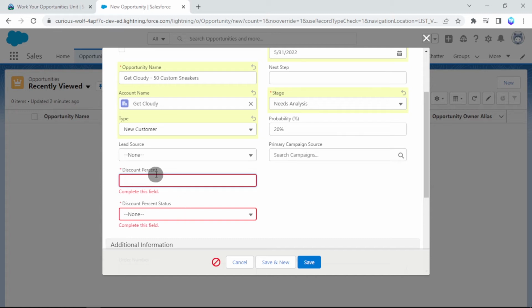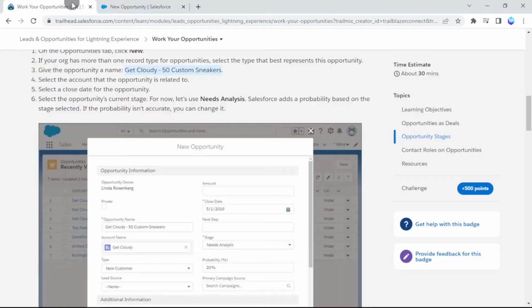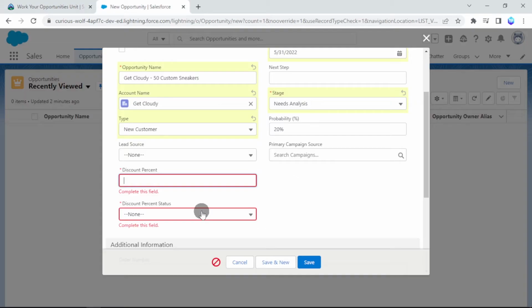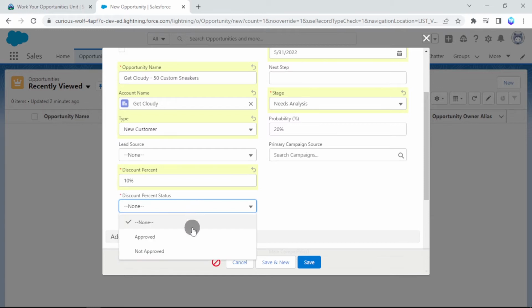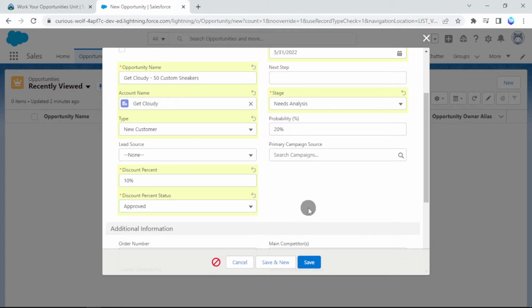We also have to fill in the discount percent. It is not given here, so let's add a discount of 10%. Click save.